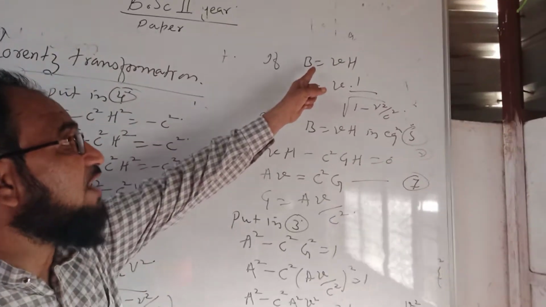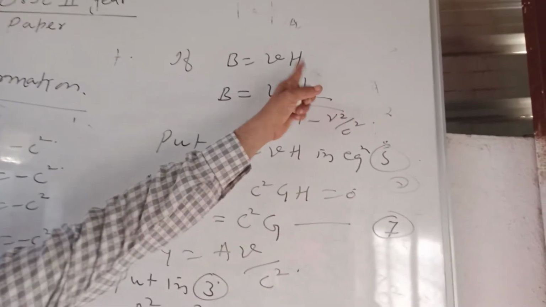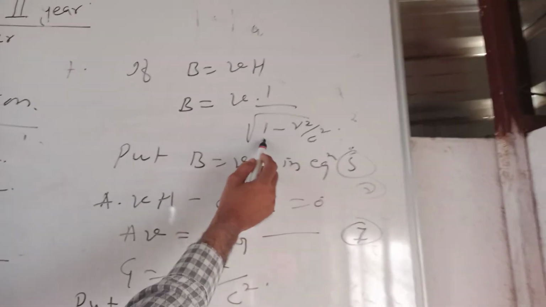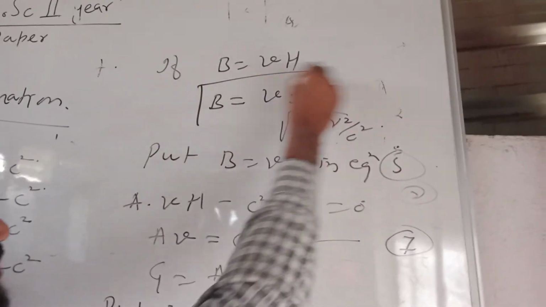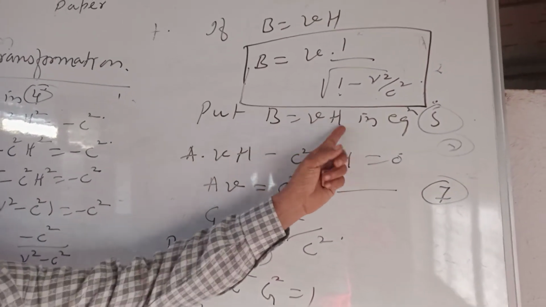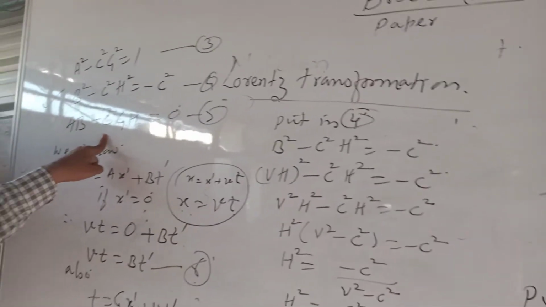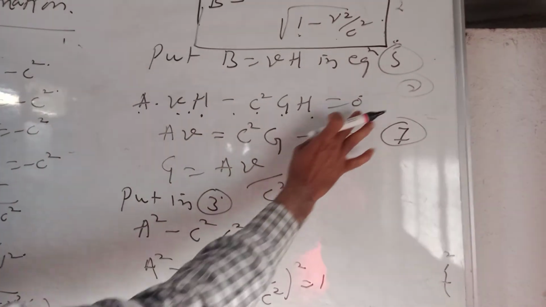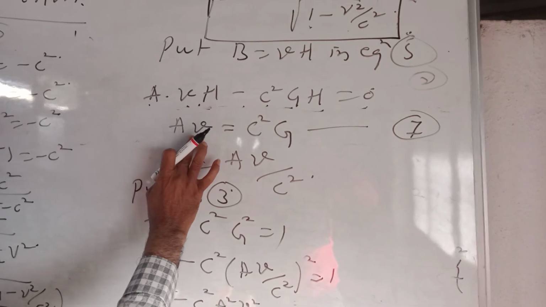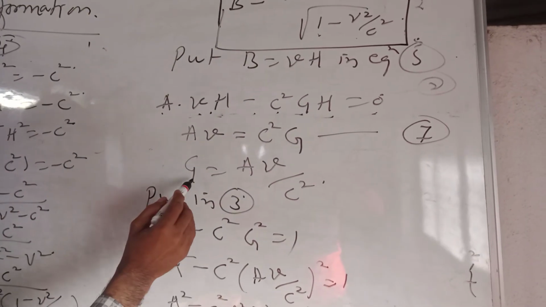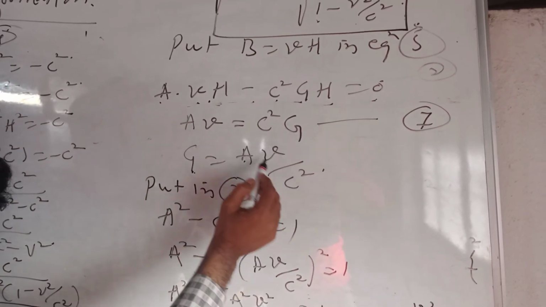Now if I have b = vh, then substitute the value of h. This is the value of h. Substitute here: v into 1/√(1 − v²/c²). This is the value of b in terms of v and c. Now put this value of b = vh in equation number 5. So I get a as it is, for b I am writing vh: avh − c²gh = 0, or av = c²g, h gets cancelled, and we get the value of g as a/v, a into (v/c²).